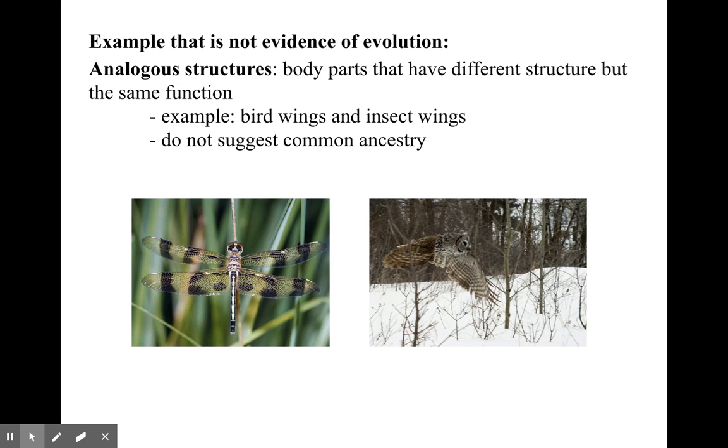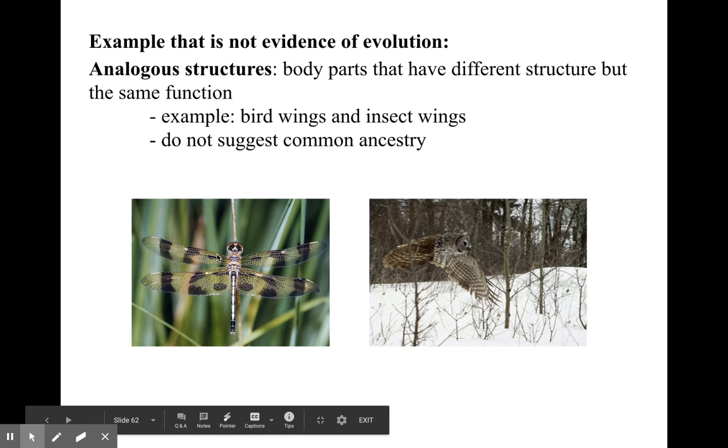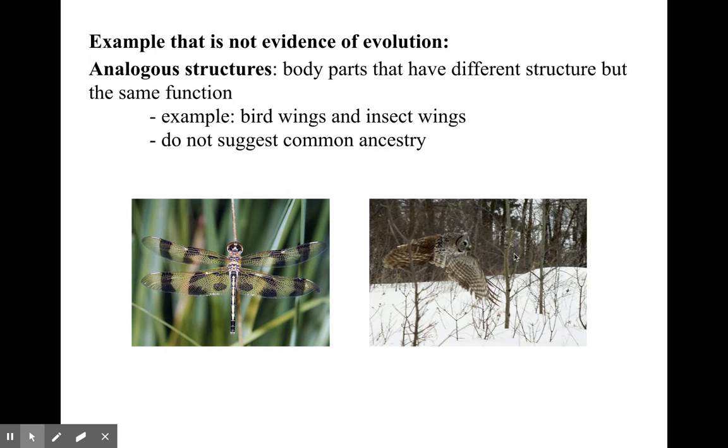Now, one thing that does not prove evolution, that's not evidence, is something we call analogous structure. A lot of people that are not scientists would go, oh, flying. This thing flies and that thing flies. This insect flies, this bird flies. Oh, they must be related to each other because they both fly. That answer is no. That's what we call the same function, right? So the body parts that have a different structure but the same function.